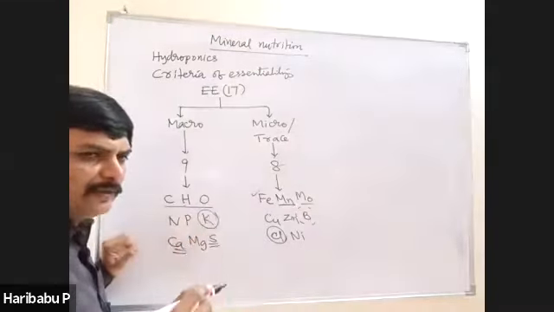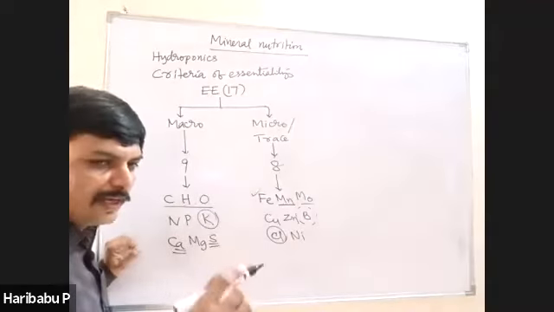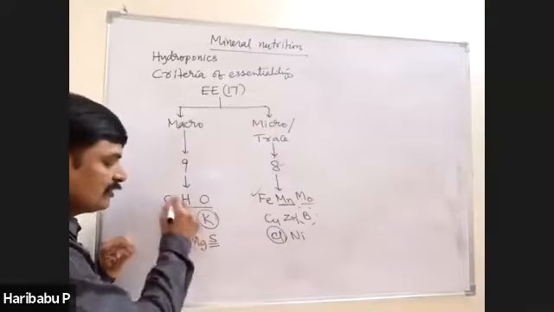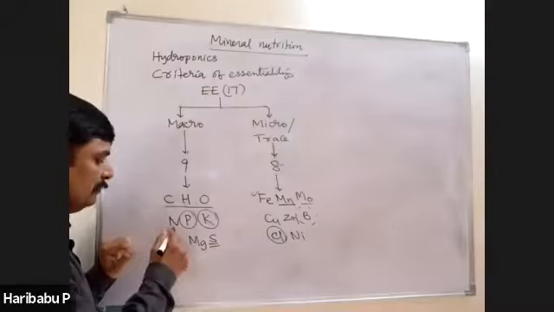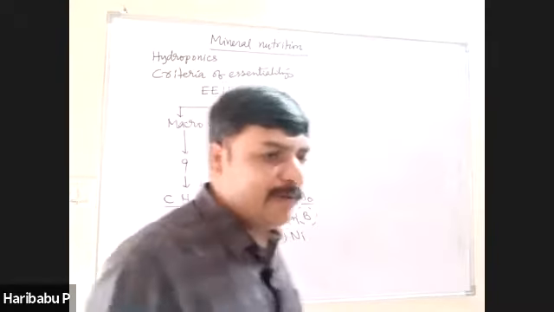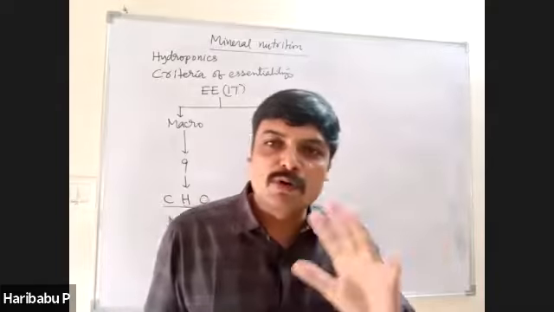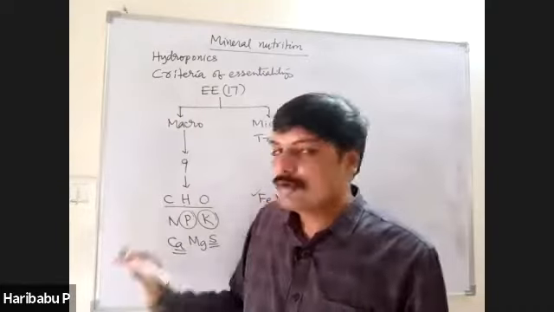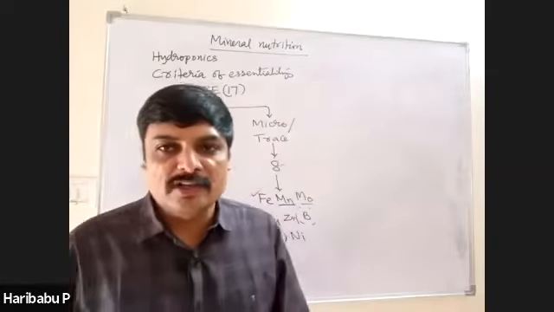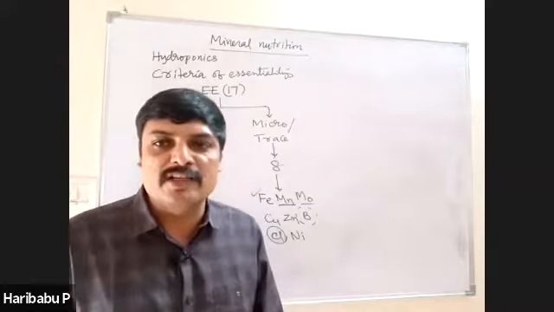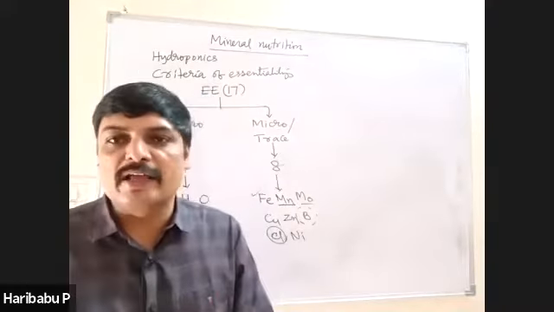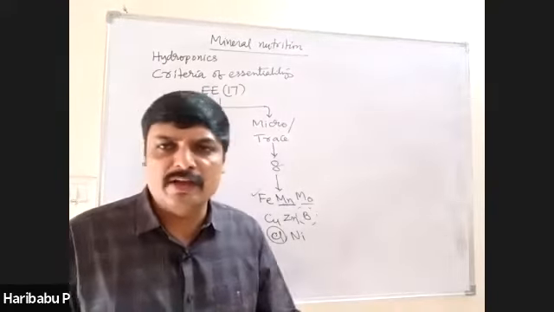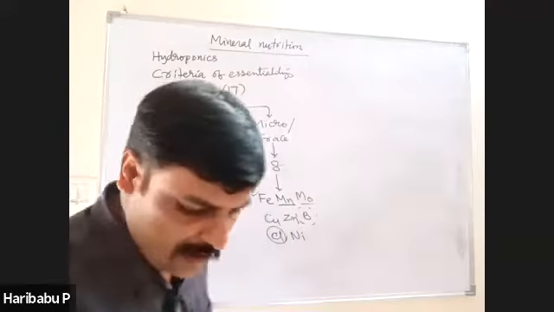Phosphorus is a component of ATP, cell membrane, nucleic acids, coenzymes such as NADP, etc. Very important. Which of the following elements is absorbed in both anionic form and cationic form? Nitrogen. Nitrogen is the only element absorbed by plants in both cationic form and anionic form. Like that, I have given so many points, and you try to cover the remaining as well, so that you can easily answer the question.